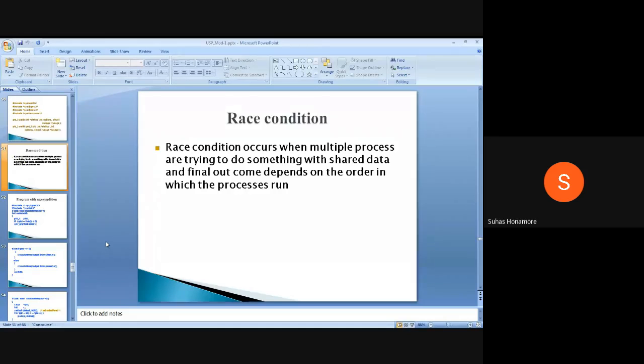Whichever scheduling algorithm is used inside that OS decides it. If you are using round robin, it may be given to the child process first, then the parent process, depending on the time slot. So when two processes try to access some common resource, you will get the race condition.